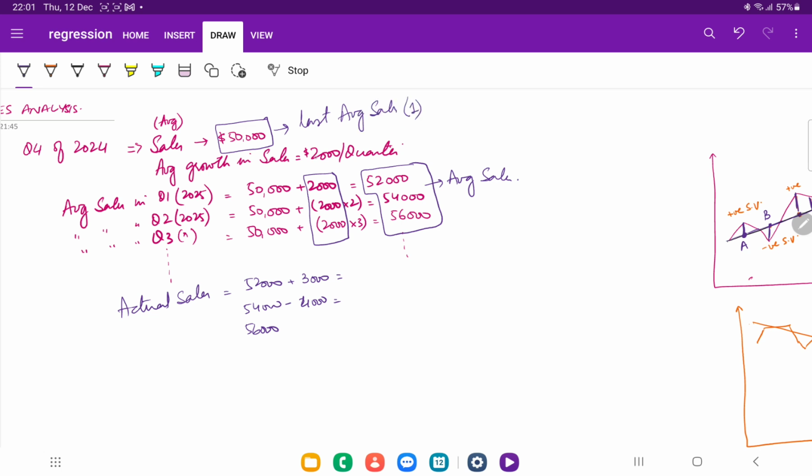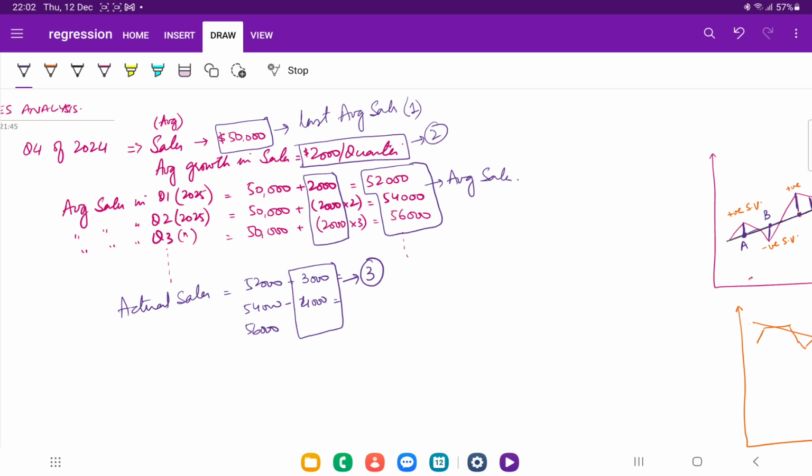The second figure which we have to calculate, we don't know where it came from, is average growth. We don't know how you got this figure. We need to understand this, so it is the second figure, which we will calculate in the next video. And then the seasonal variation: how we can calculate the average seasonal variation, how we get to know what the seasonal variation will be. This is the third figure which we will calculate in the next video. But this is basically how we need to work.